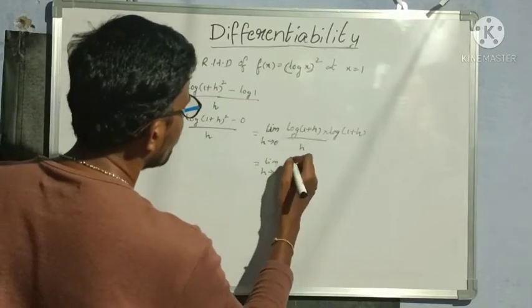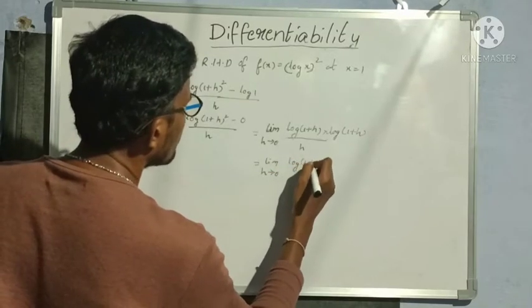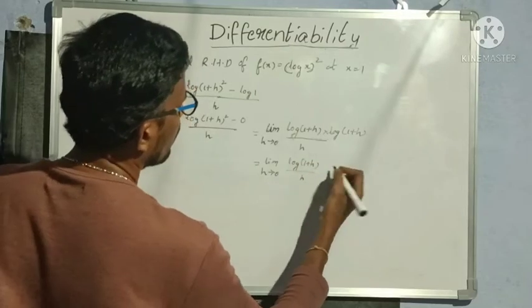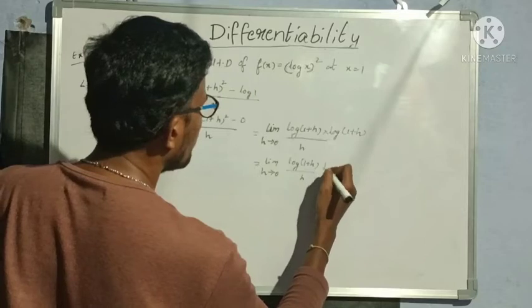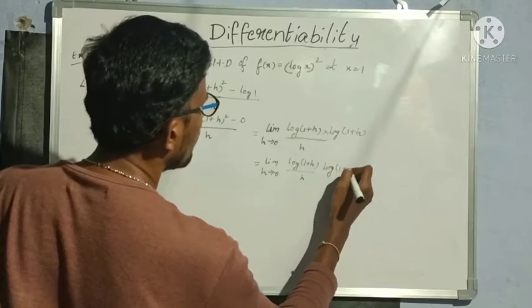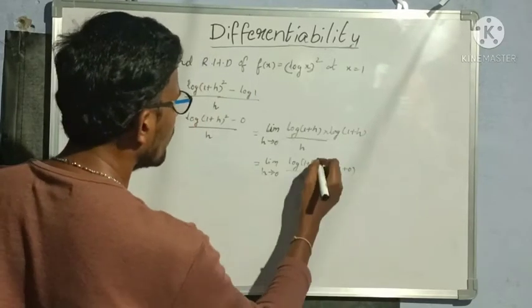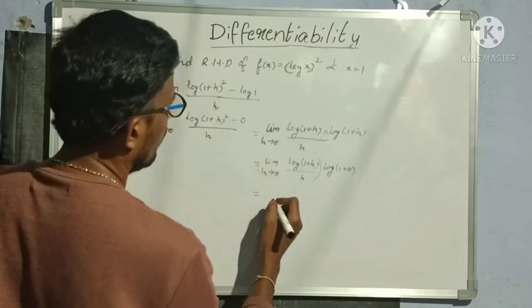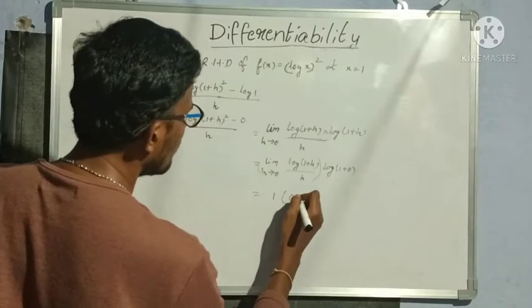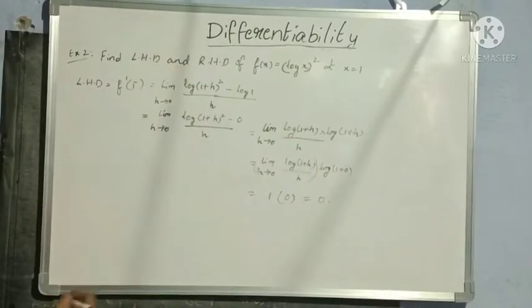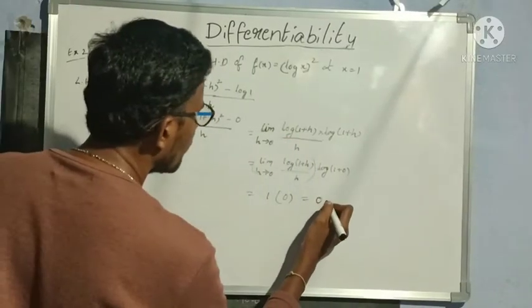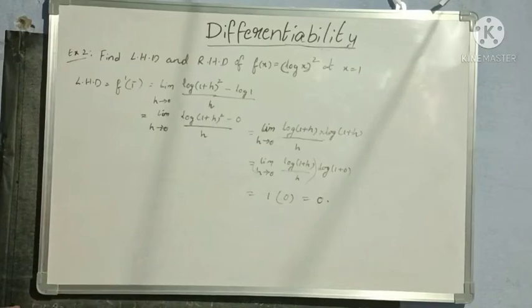So log of 1 plus h by h. Now again if I apply the limit here, log of 1 plus 0. Anyhow we know that this value is 1, into log 1 value is 0. So this value becomes completely 0. So what is the left hand derivative for this? That is 0. 1 into 0 is 0.